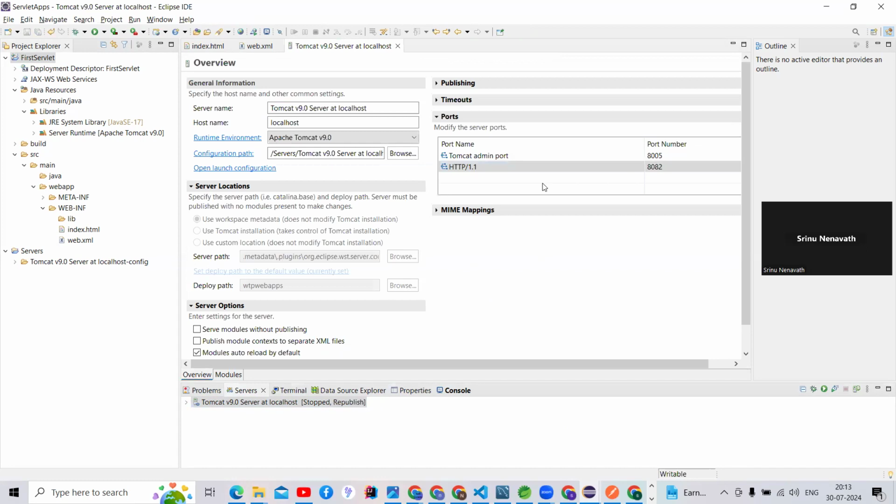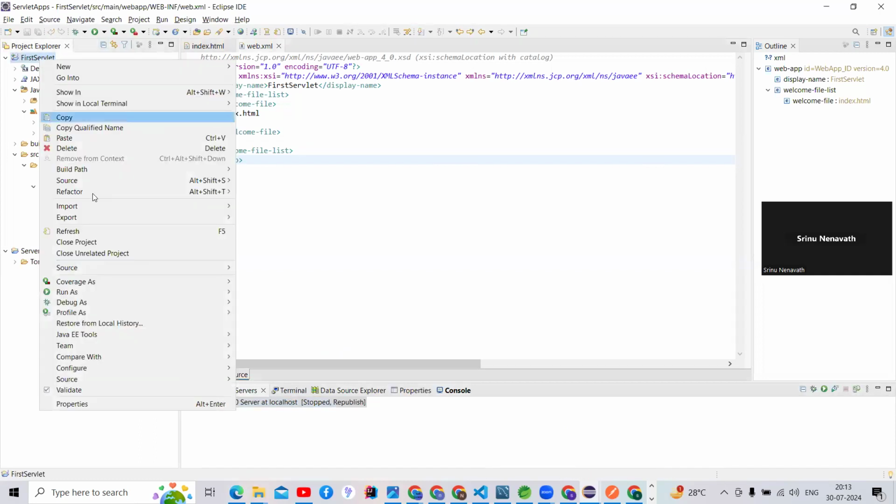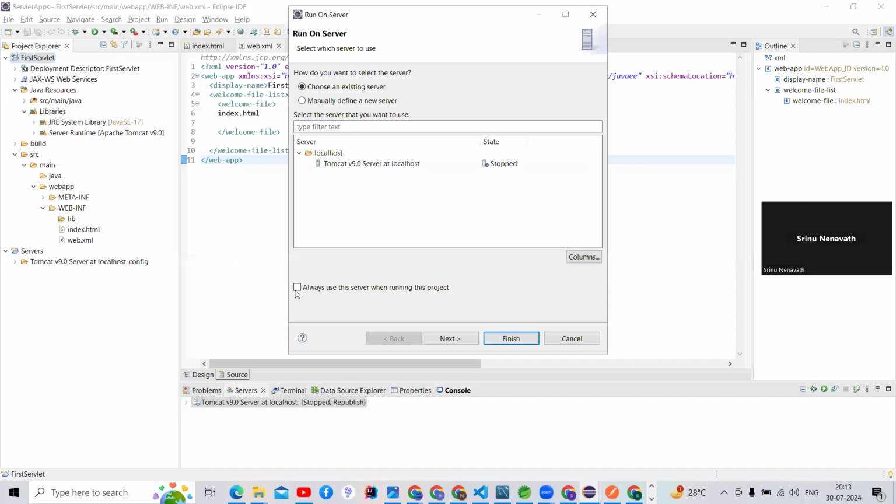Control S. I'm going to change my Tomcat server to 8082. I'm going to close this and run my application again, guys. With that Servlet program, we are going to face a lot of issues. It is not like Java and JDBC, guys.